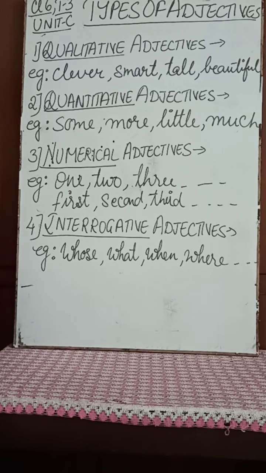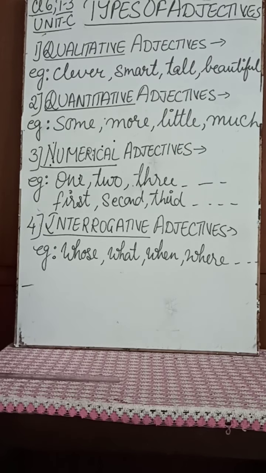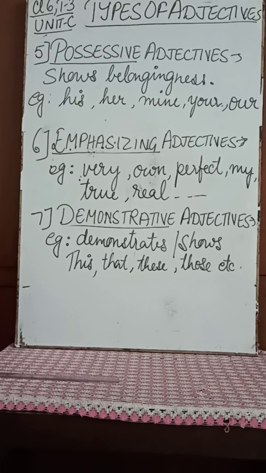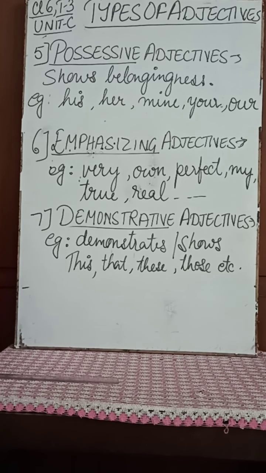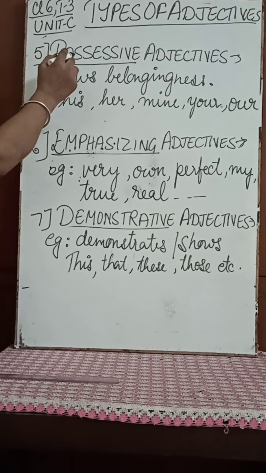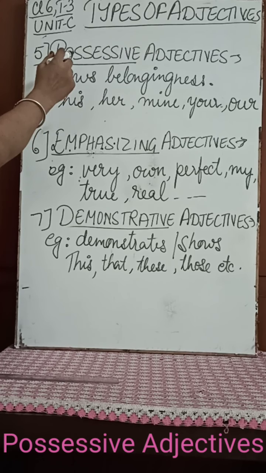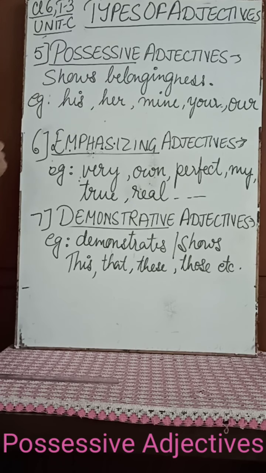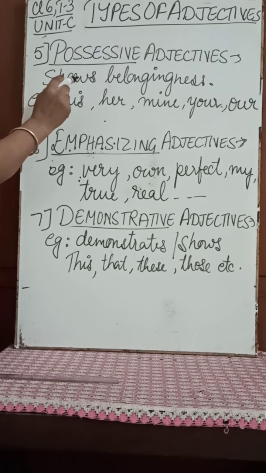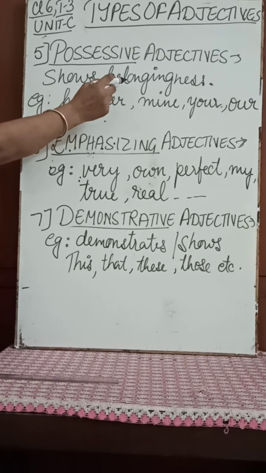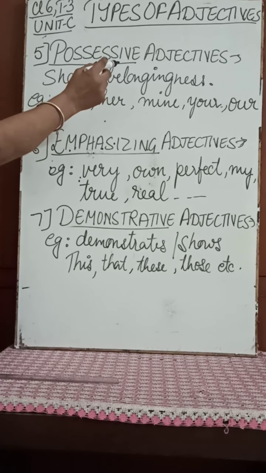I hope you have understood these four different types of adjectives. Now moving on to the fifth one, the possessive adjectives. Possessive adjectives show belongingness or possession.